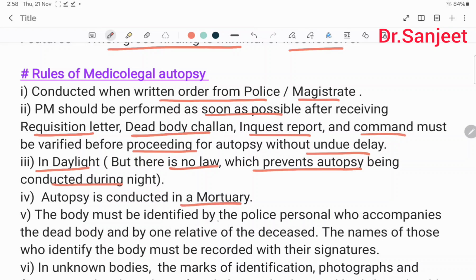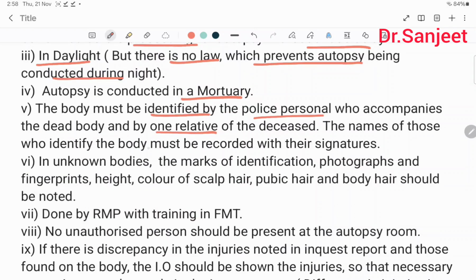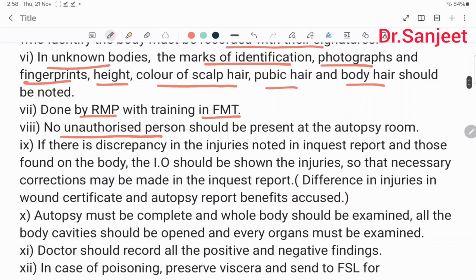The body must be identified by the police personnel who accompany the dead body and one relative of the deceased. The identification must be recorded with their signatures. In unknown bodies, the marks of identification, photographs, fingerprints, height, color of scalp hair, pubic hair and body hair should be noted. Done by an RMP with training in FMT. No unauthorized person should be present in the autopsy room.